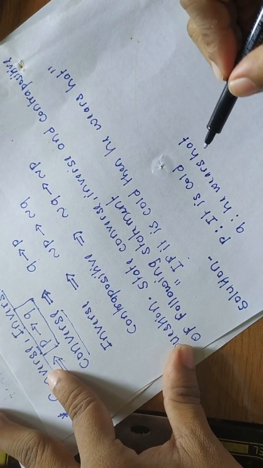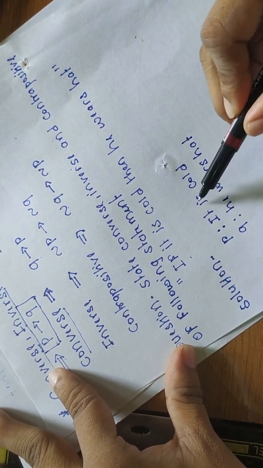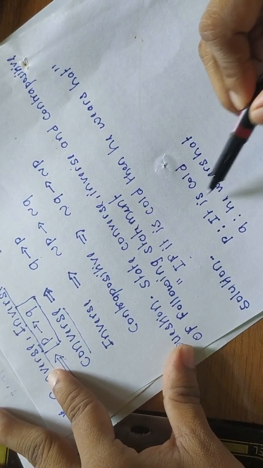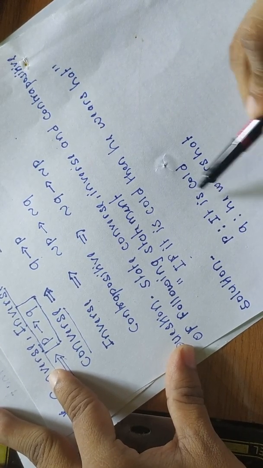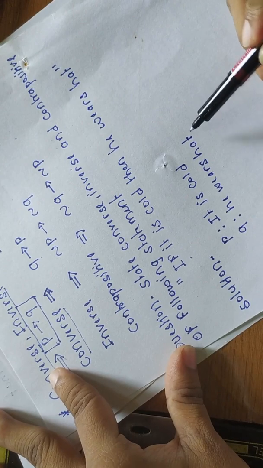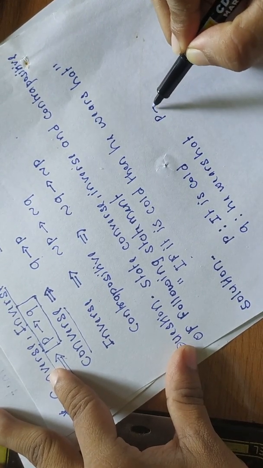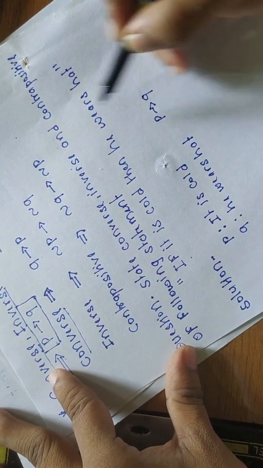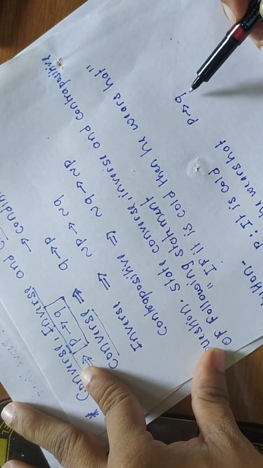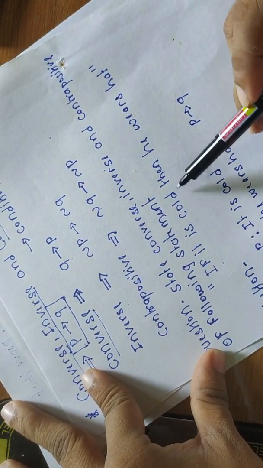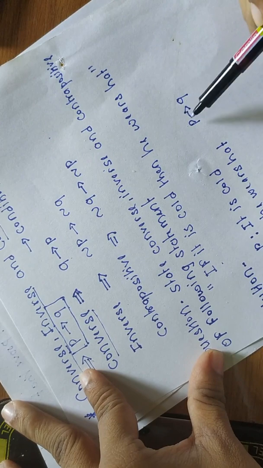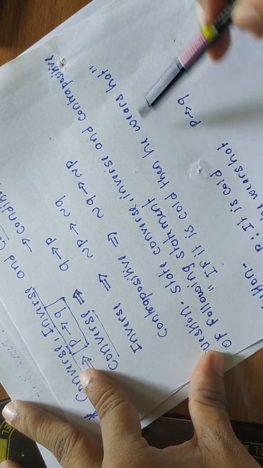Now if we get these two primary statements, where P denotes it is cold and Q denotes he wears hat, then what does P conditional Q denote? Conditional means the if-then keyword. So P conditional Q denotes if it is cold, then he wears a hat. So this is nothing but our input.